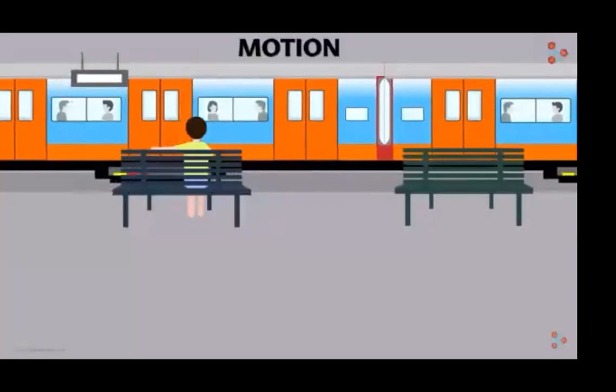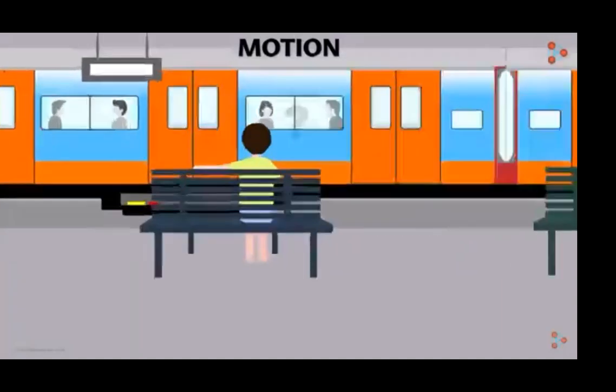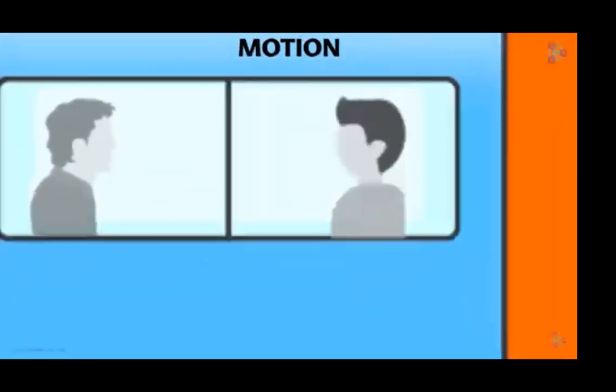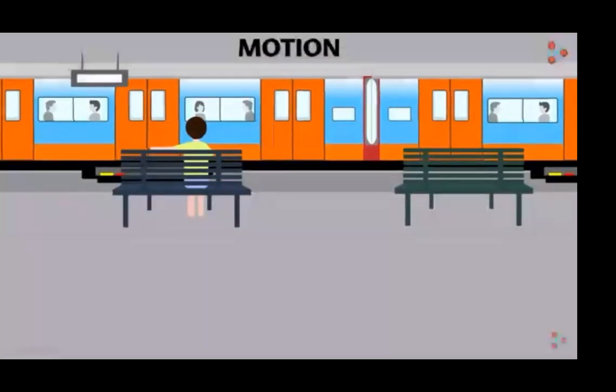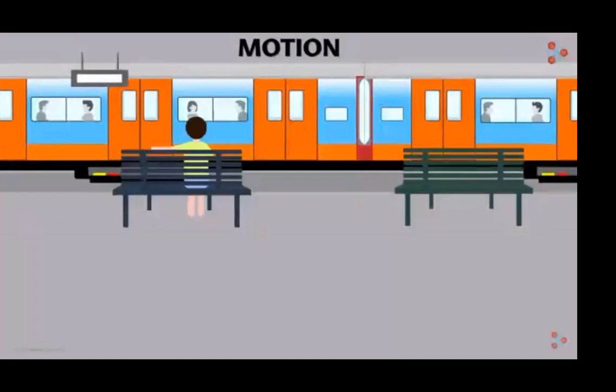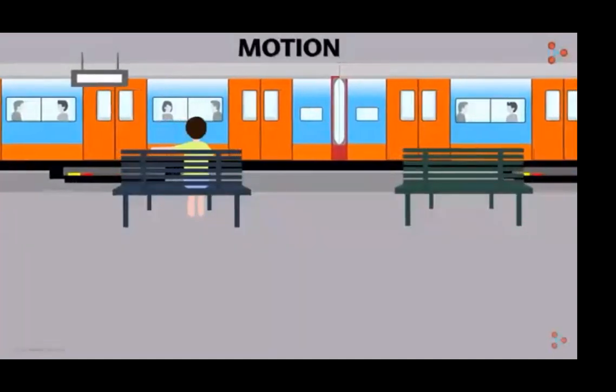But will the people sitting inside the train say the same about the other passengers in the train? For a person sitting inside, the people in the train are not moving. They are at rest. So for the observer at rest on the platform, the people inside the train are moving, but for the person sitting inside, they are at rest.